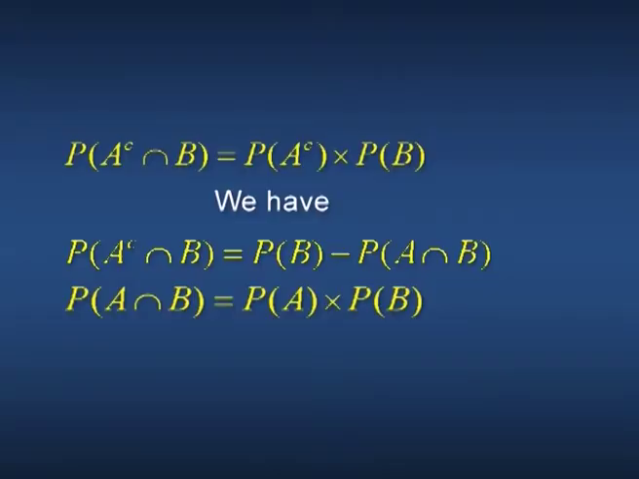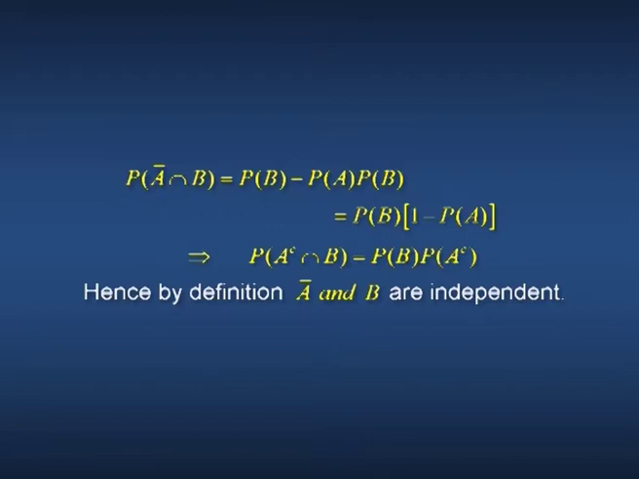Number 1. Here to show P of A complement intersection B equal to P of A complement into P of B, we have P of A complement intersection B equal to P of B minus P of A intersection B. P of A intersection B equal to P of A into P of B gives P of A complement intersection B equal to P of B minus P of A into P of B, that is equal to P of B into 1 minus P of A. This gives P of A complement intersection B equal to P of B into P of A complement. Hence, by definition, A complement and B are independent.